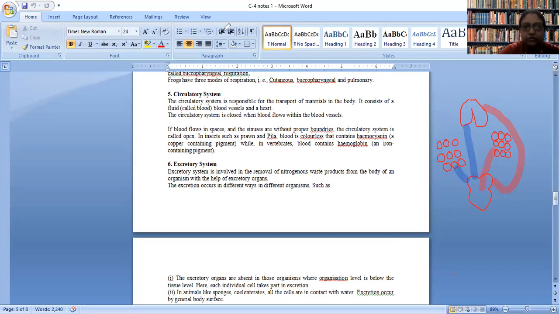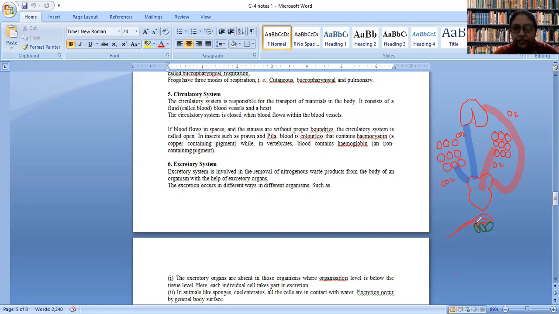So if you look into the circulatory system, you can see that the CO2 containing blood, or even the oxygen containing blood, never comes in direct contact with the tissue. What happens is blood vessels get divided into small blood vessels. These are called capillaries, and these blood vessels are so small that they can easily come in contact with each and every cell.